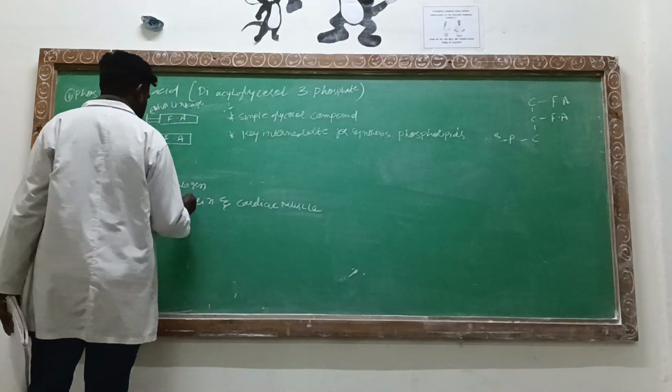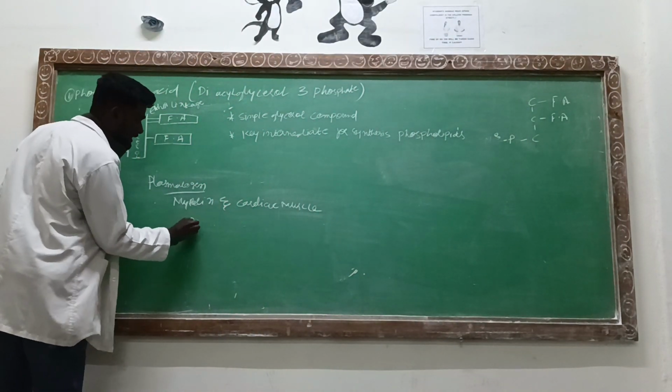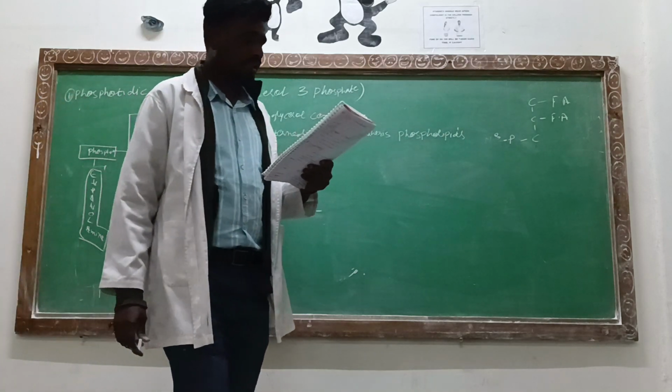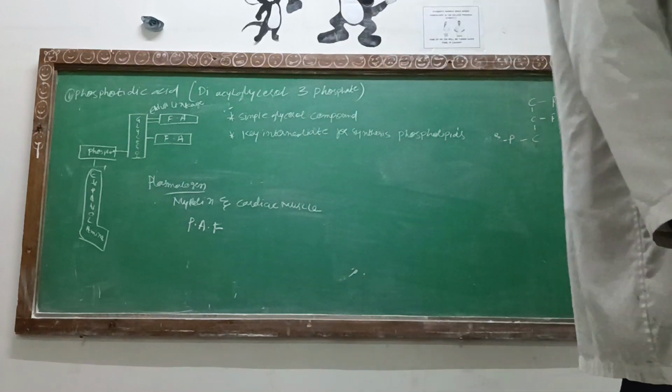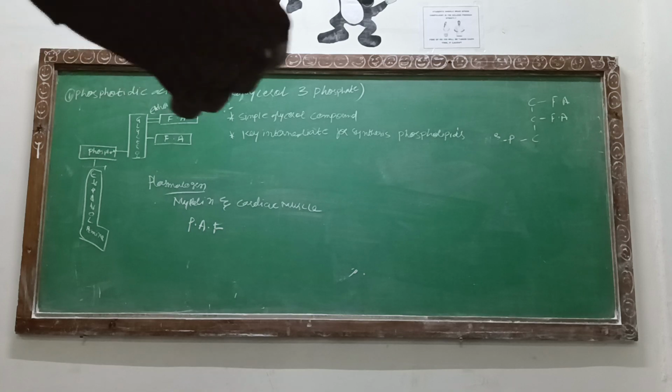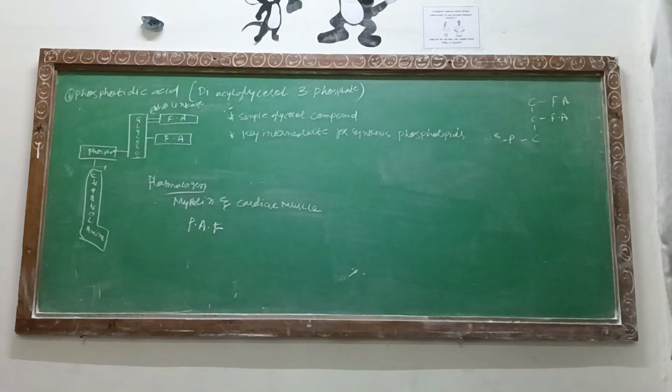Now, a specific type of plasmalogen is present inside your body in the form of platelet activating factor. It is responsible for platelet aggregation. When does platelet aggregation happen inside your body? Platelets aggregate when there is an injury. When you get an injury, primary platelet plug formation is going to happen, isn't it?